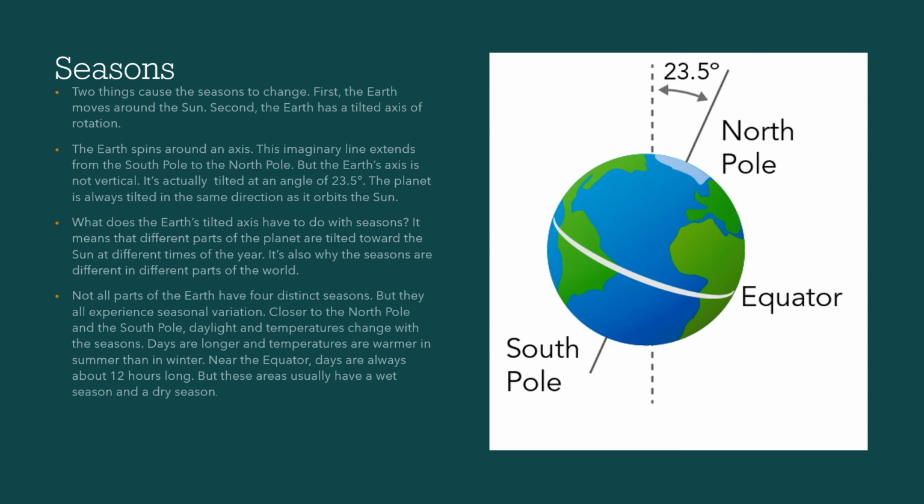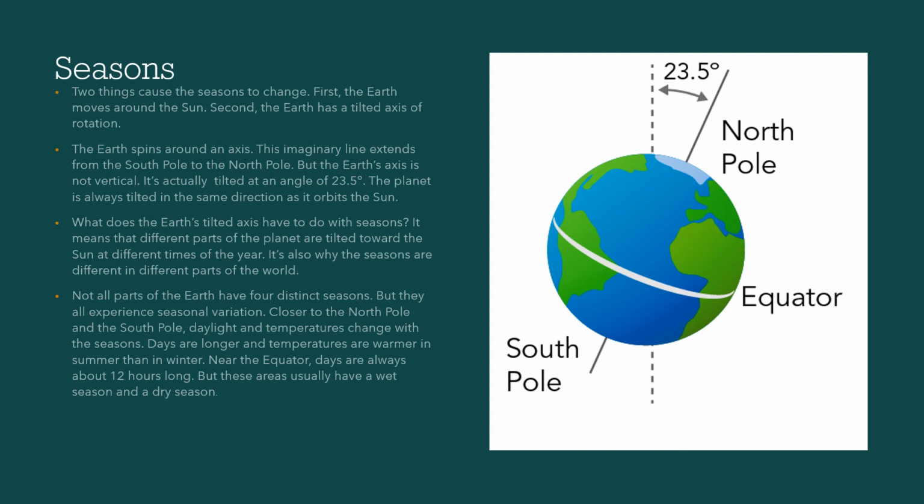But the Earth's axis is not vertical. It's actually tilted at an angle of 23.5 degrees. The planet is always tilted in the same direction as it orbits the sun. What does the Earth's tilted axis have to do with seasons? It means that different parts of the planet are tilted towards the sun at different times of the year. It is also why the seasons are different in different parts of the world.